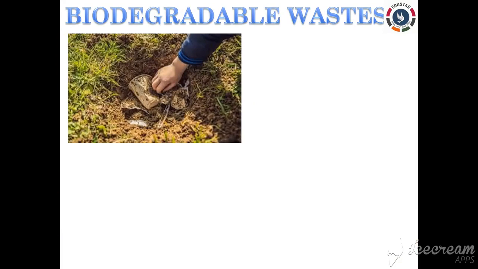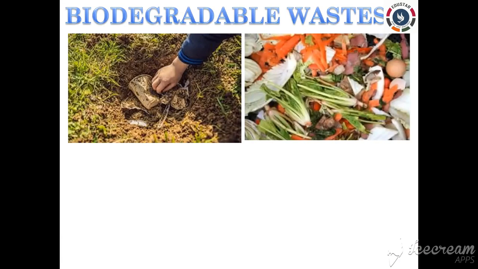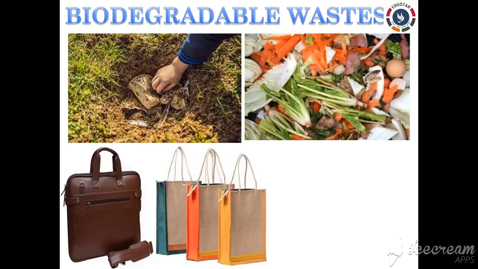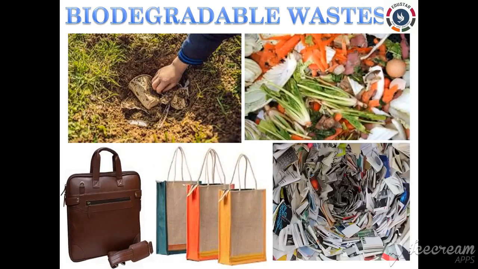So let's see in detail. Waste which is broken down and disposed of in nature due to the action of microorganisms like bacteria or saprophytes, and decomposed in the course of time, is called biodegradable waste, right? Waste like paper cups, vegetable peel, leather bags, jute bags, waste papers and organic waste, cattle dung and compost are all biodegradable waste.